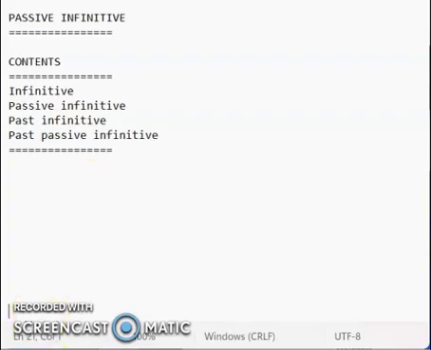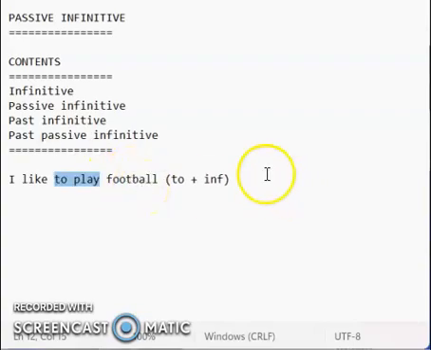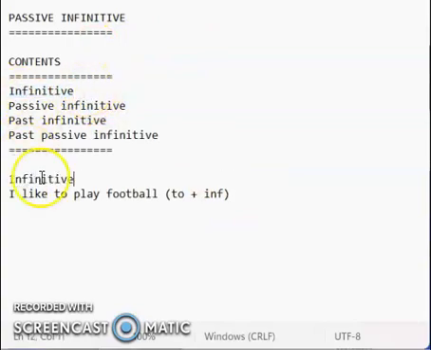So we use the infinitive generally in the same way as the gerund to talk about an activity in general. So we might say, I like to play football, with to plus infinitive. We're talking about playing in a general way, and so we use the infinitive here. It's also possible in this example to use the gerund in the same way. I like playing football. We talk about playing in a general way. So this is the basic use of the infinitive.